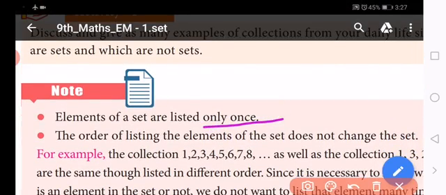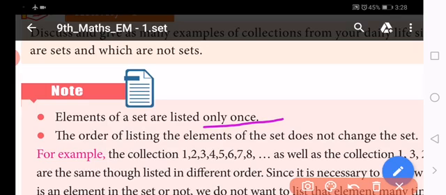This is very important because the objects of a set are all distinct. Distinct means different. That is, no two objects are the same.